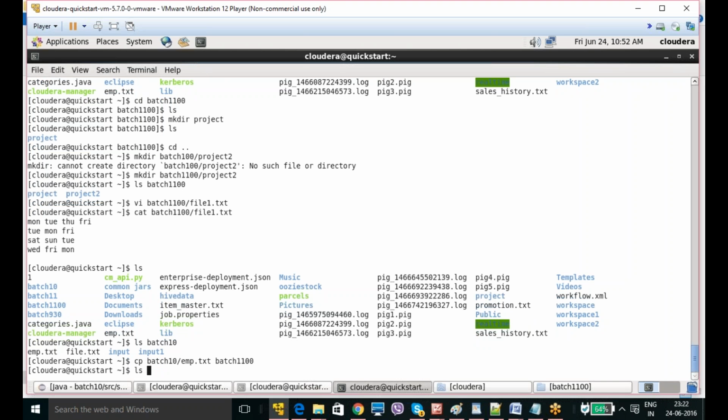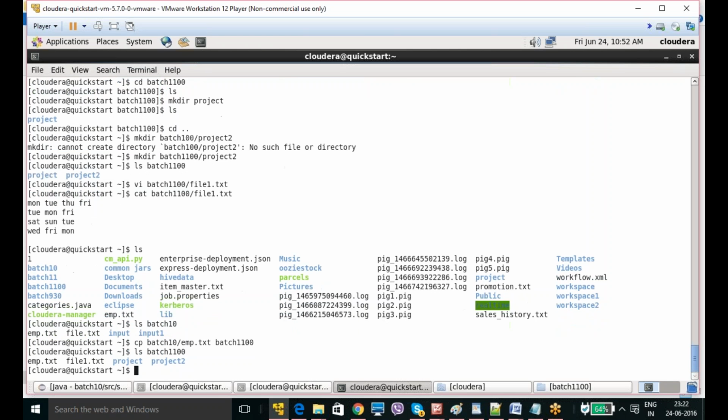Now, if you want to check whether emp.txt is copied to batch1100 or not, you need to give ls batch1100. So you got emp.txt here. Am I correct? You are clear with the copy command, how to copy the file from one directory to another directory? Yes.